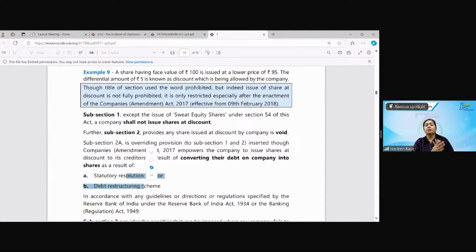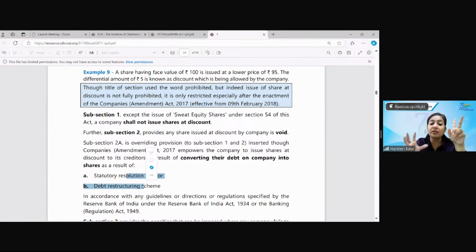Now, children, there is a regulation as specified by RBI. Certain guidelines have been given. There is a debt restructuring scheme. You don't have to go into much of the detail. You simply have to learn the amendment which is given over it. Amendment number one is, sweat equity shares can be issued at discount, and where the company is issuing the shares to the creditors because the debt is to be converted. So there is some money which we want to receive from them.